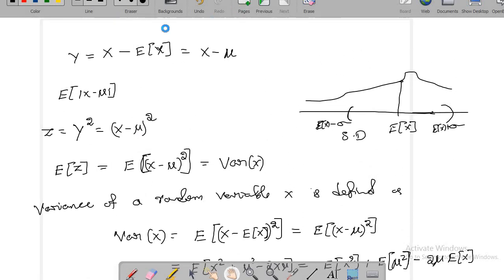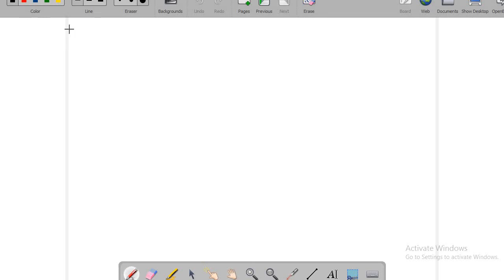Okay, now let us see the properties of variance of x. So first we'll look at the linear property. So what can we say about variance of ax plus b?